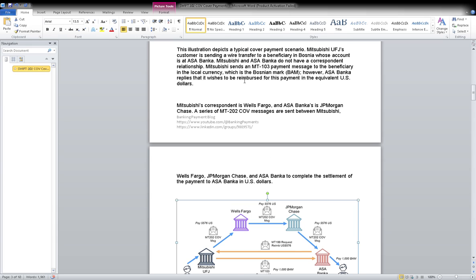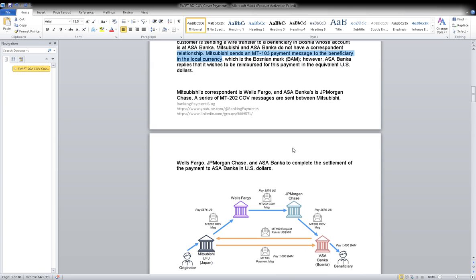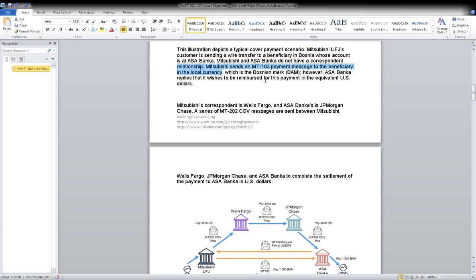Mitsubishi and Asa Bank do not have a correspondent relationship. So Mitsubishi sent an MT103 message to the beneficiary in local currency. This MT103 had been sent to Asa Bank in local currency, the Bosnian mark, BAM.